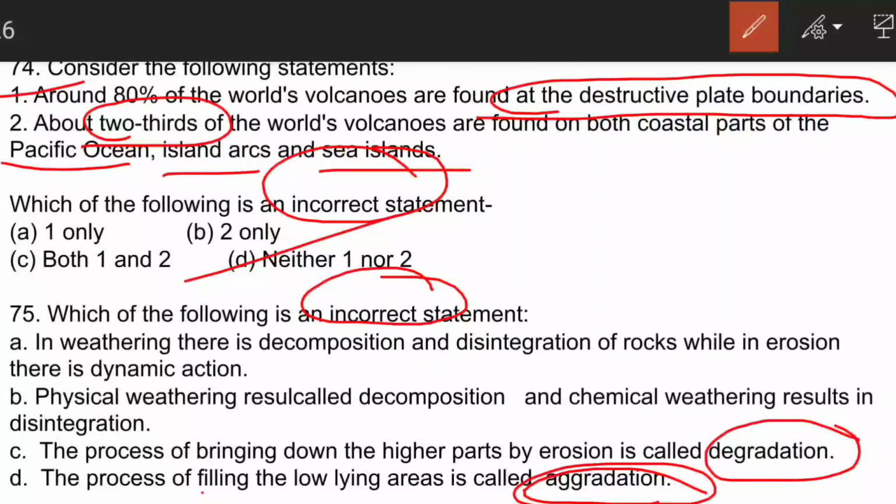Physical weathering results in decomposition and chemical weathering results in disintegration. We don't know about this. The next thing is, in weathering there is decomposition and disintegration of rocks, while in erosion there is dynamic action. This is correct. Physical weathering results in disintegration and chemical weathering results in decomposition. So B is the correct statement, correct answer here, which is an incorrect statement.